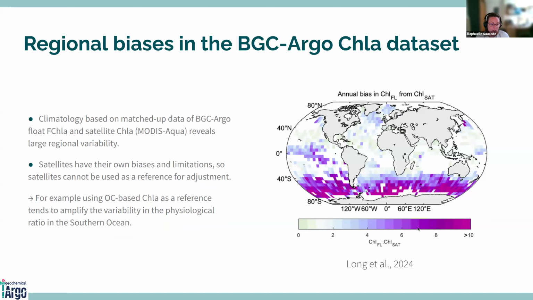However, satellites have their own biases and limitations, so we cannot really use them as a reference for adjustment. And we know that, for example, using ocean color-based chlorophyll concentration as a reference here in the Southern Ocean tends to amplify the variability in the physiological ratio because of error in the satellite algorithms in this specific region.